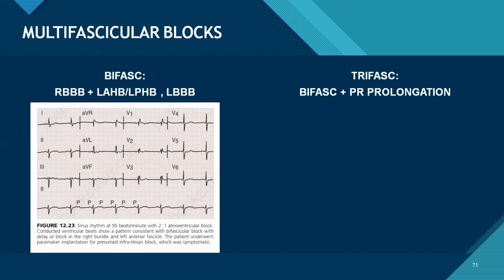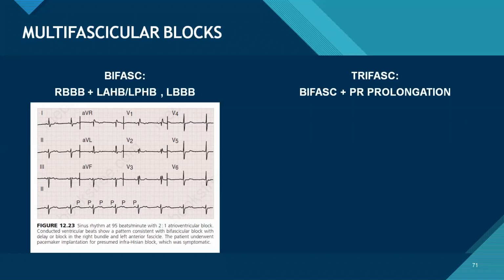It is not influencing. V1 is showing a terminal R wave, whatever is conducting, and V6 is showing a terminal S wave, so most likely RBBB is there, with left axis and LAFB. Actually, it is not classical LAFB because aVL has RS.